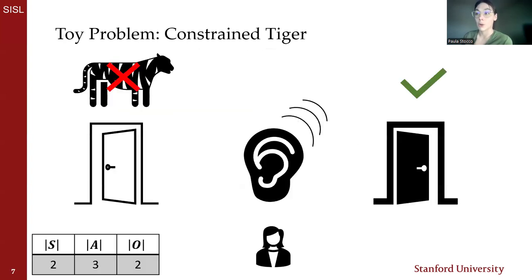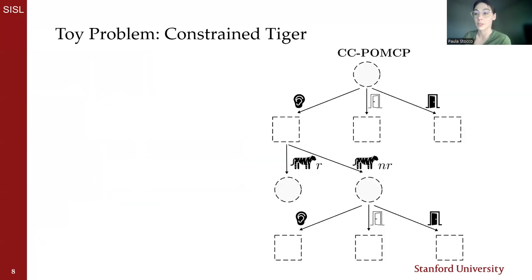Constrained Tiger is a toy problem we can use to review how Monte Carlo tree search can be used to solve CPOMDPs, to review when short-sighted search can occur, and to demonstrate how short-sighted search can lead to short-sighted decision-making. In this small discrete problem, we're rewarded for avoiding the tiger, there is a negative reward for listening to localize the tiger, and finding the tiger incurs a cost.